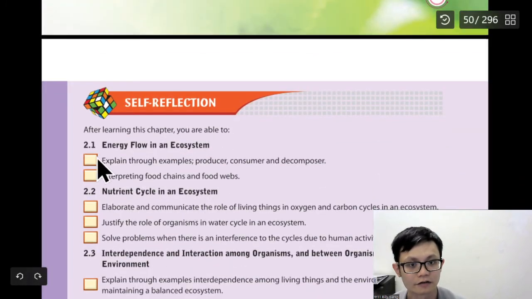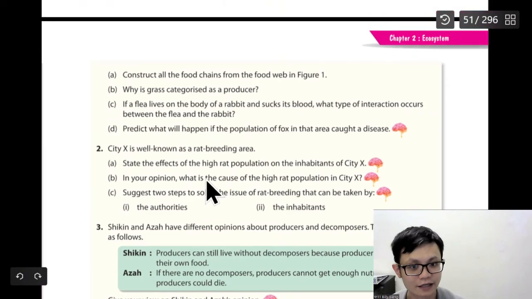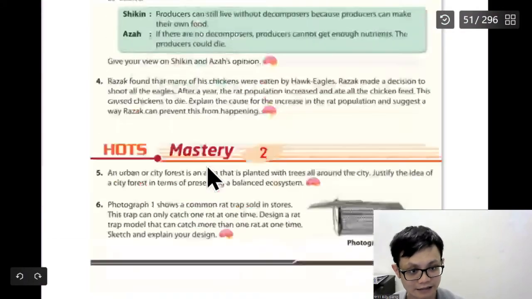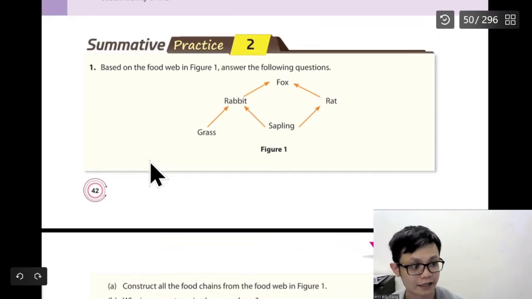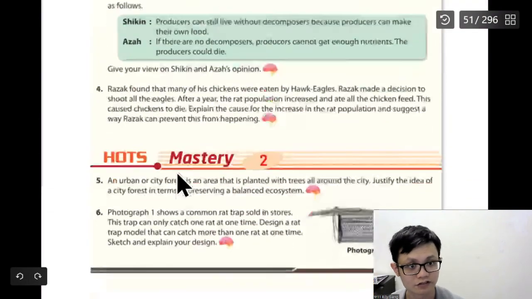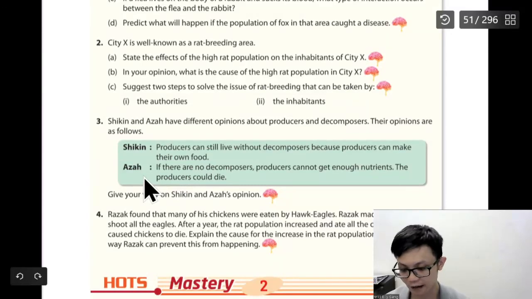So this is almost finished already, and this is the last question. You can get this answer from your textbook, so we are not going to do this question. We are going to do a different question.